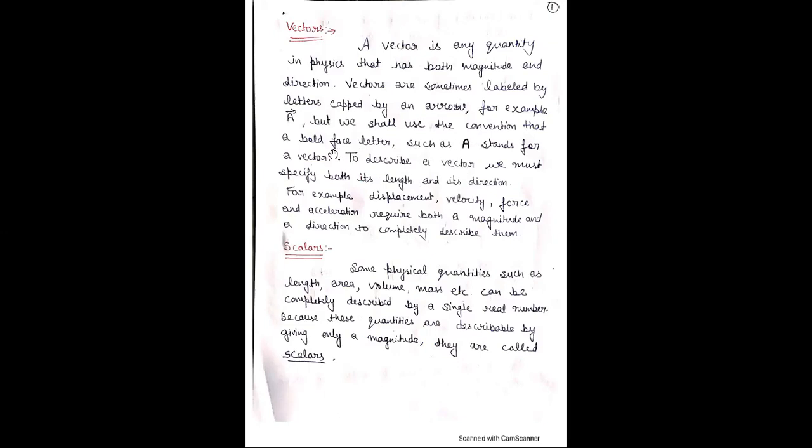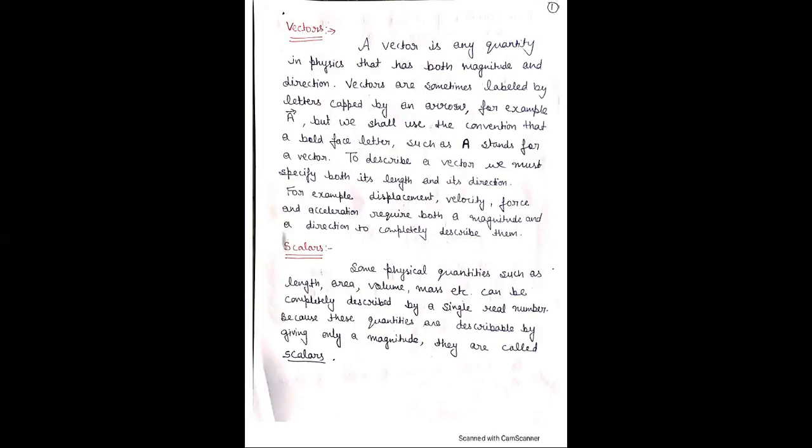To describe a vector, we must specify both its length as well as direction. For example, displacement, velocity, force, acceleration are vector quantities. Therefore, they require both magnitude as well as direction to describe these quantities completely.